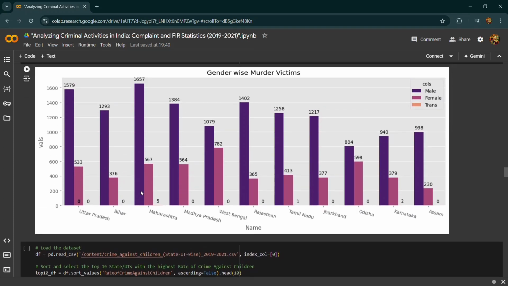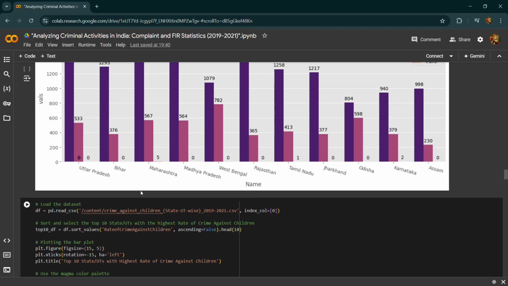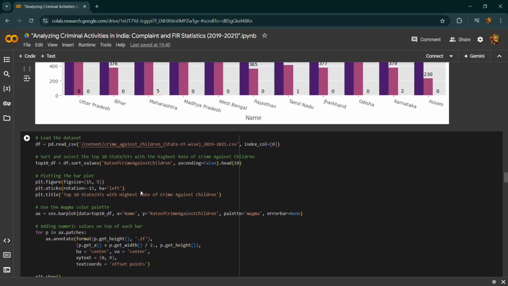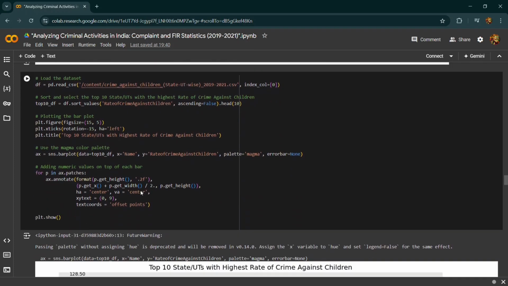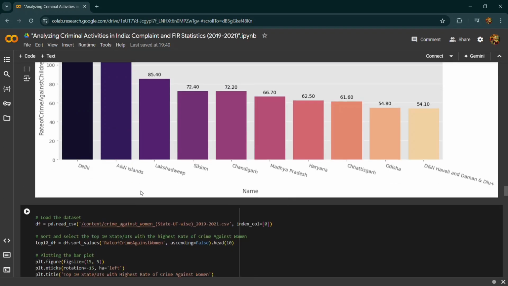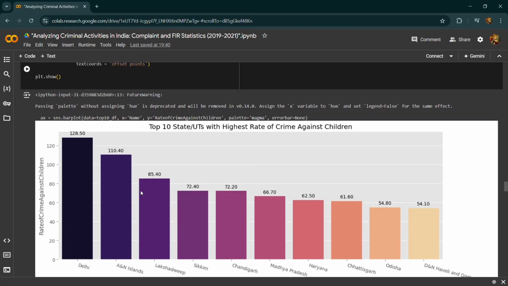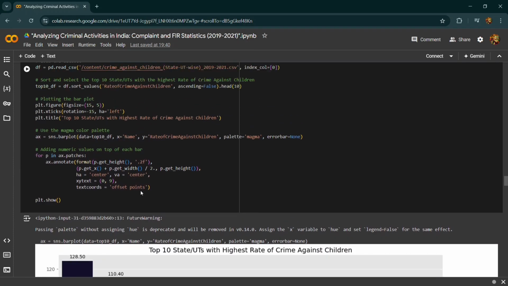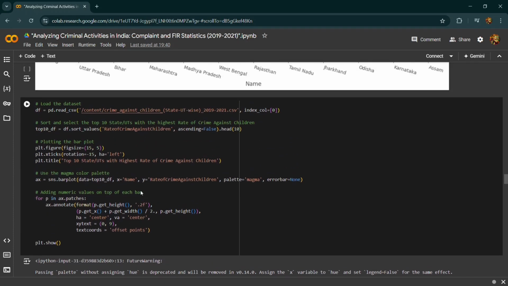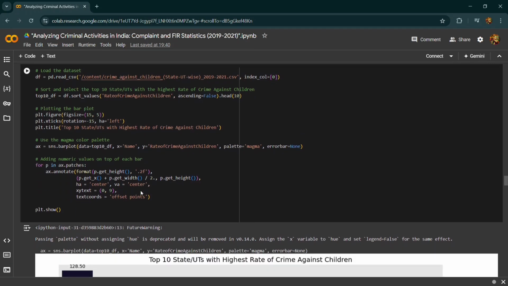We have crime against children. Okay, so next we are moving toward another data set, which is crime against children. In this we are creating a bar plot to figure out which state or union territories have the highest rate of crime against children. We are doing similar steps, but we are adding the numerical values to the bar chart as well.